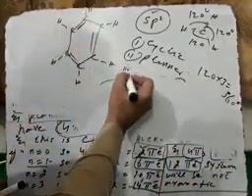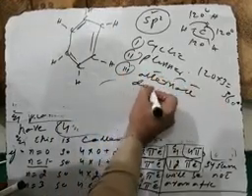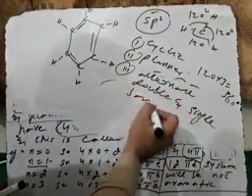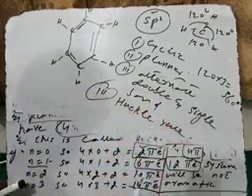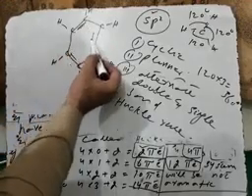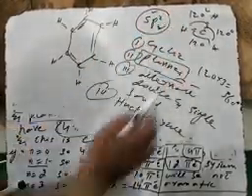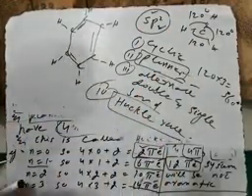It is cyclic, it is planar, it is a conjugated system with alternate double and single bonds, and most importantly, it also follows Huckel's rule: a 6 pi electron system, and there are 3 pi bonds, alternate double and single bonds are here. All carbons are what? sp2 hybridized, which means the compound is planar, cyclic, and also follows Huckel's rule because it is a 6 pi electron system.